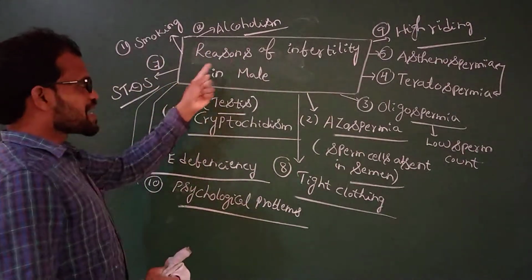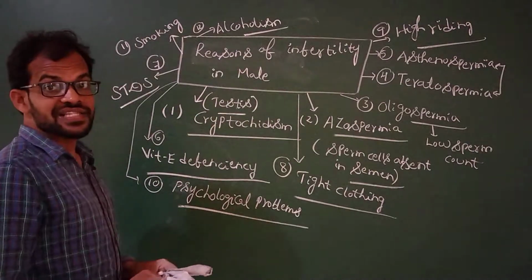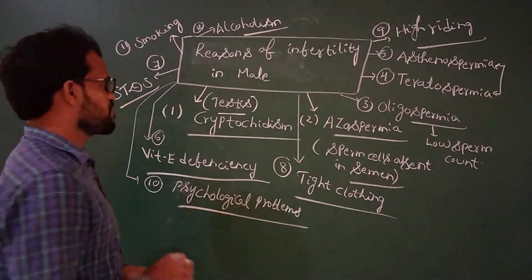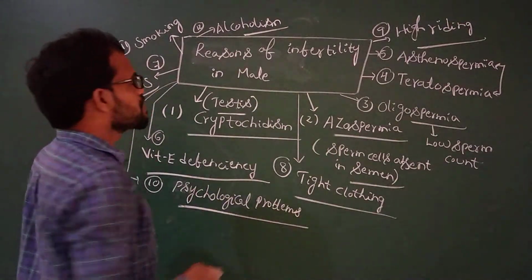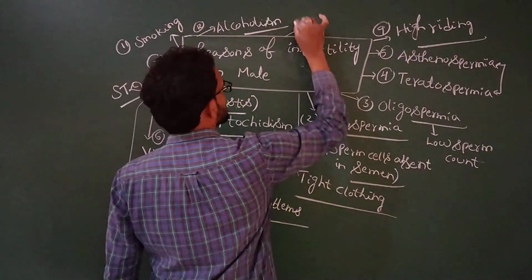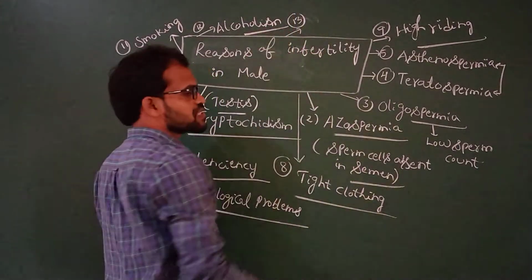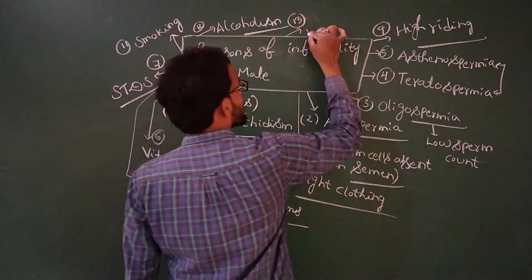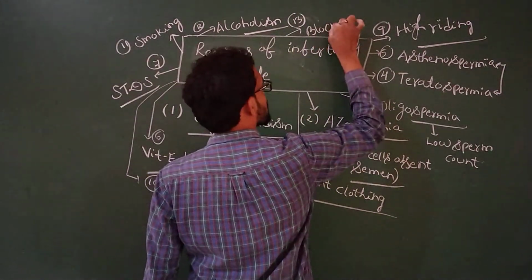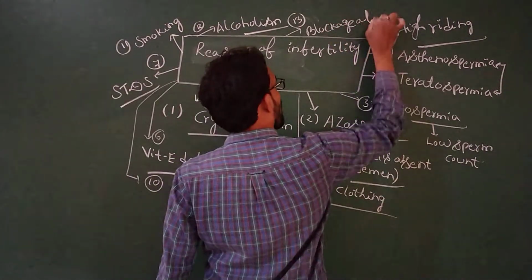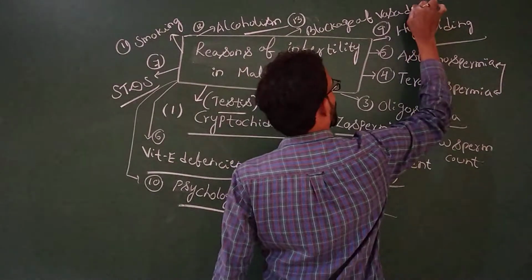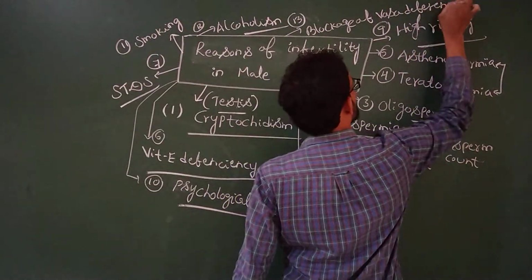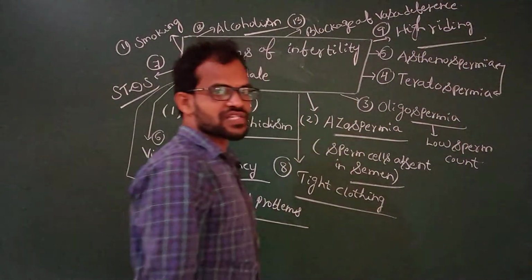Coming to the reasons of infertility in females. And what other reasons are also present in males? The next, 13th reason, is blockage of the vasa deferens.